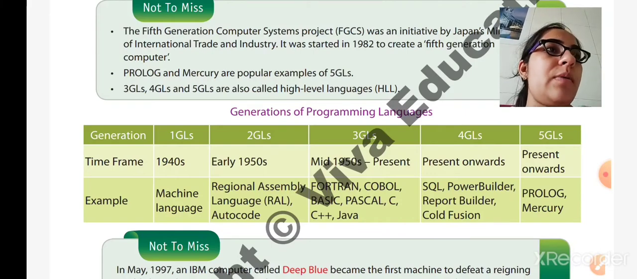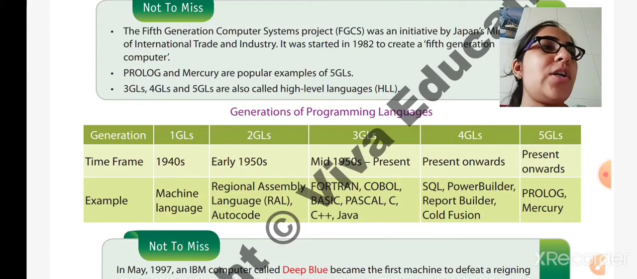4GLs, the 4th generation, are present onwards. Now also we are using them: SQL, that is Structured Query Language, which depends on queries or commands, then Power Builder, Report Builder and ColdFusion. We use all these languages now. 5GLs, it means present onwards. We are using these languages today also. It is invented and it is work in progress. It means IT professionals are still using these languages. Prolog and Mercury are examples of 5th generation languages.